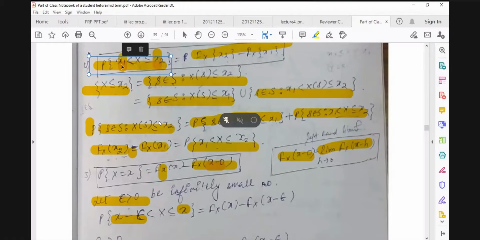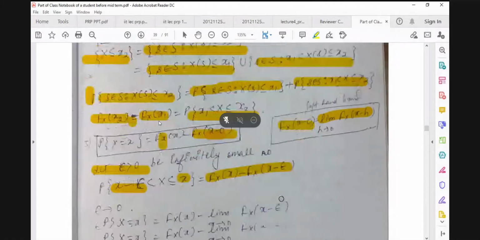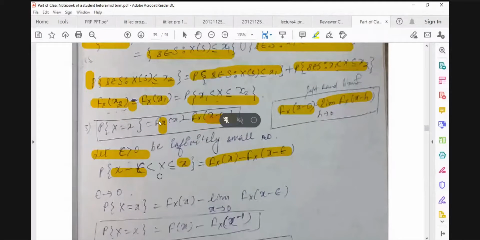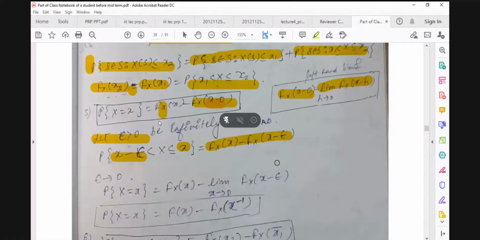Here, instead of x1 we have x minus epsilon, and instead of x2 we have x. So we use this and we get this probability.